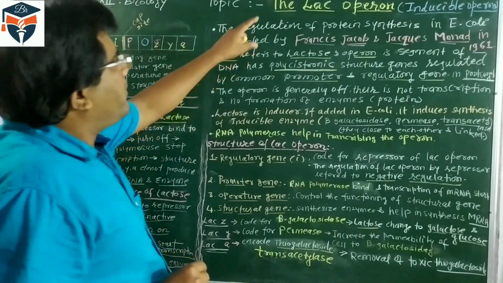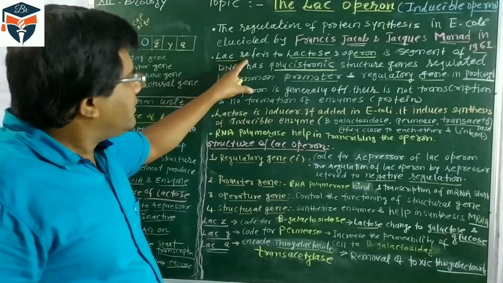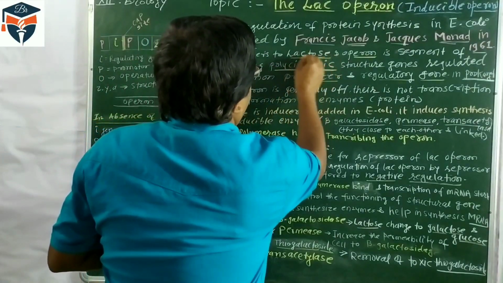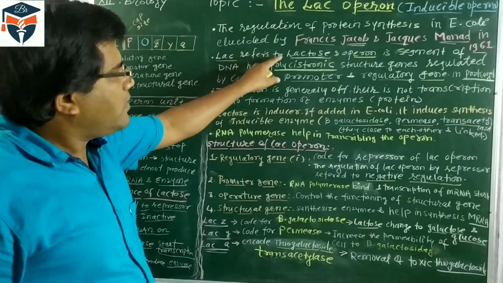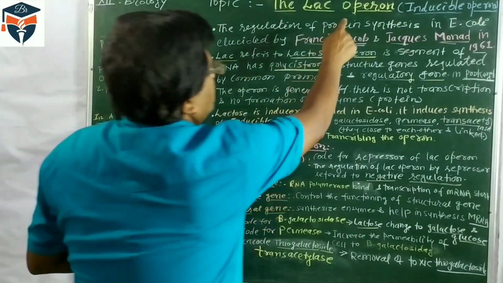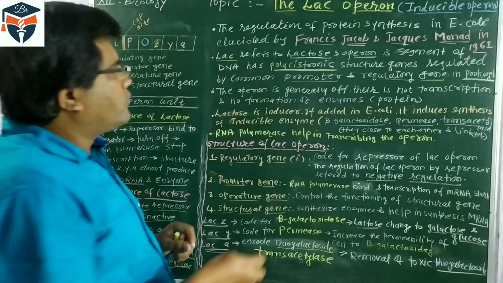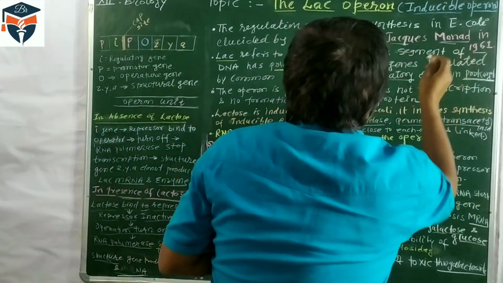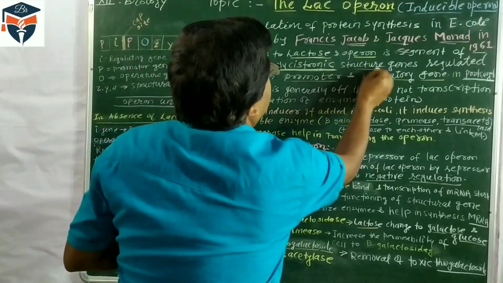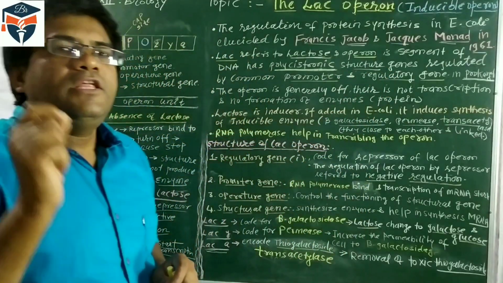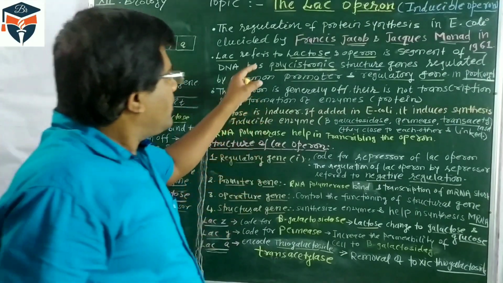Students, the word lac operon is used. What does lac mean? Lac refers to lactose, which is a sugar. And the other word is operon. What is an operon? It is a segment of DNA. So an operon is a segment of DNA. It has a polycistronic structure, which means there are many genes. So it is one segment of DNA where there are many genes.